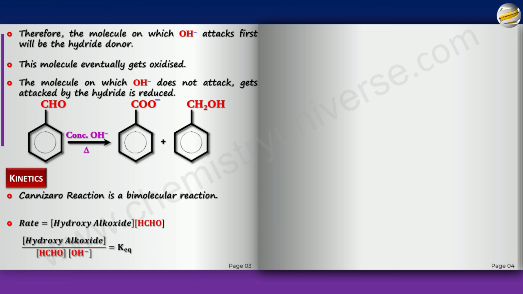Can you understand that? It will be the K equilibrium constant of reaction 1. And then from here, the hydroxy alkoxide ion becomes K equilibrium into aldehyde and base. And then in the rate, I substitute the hydroxy alkoxide ion, I get this. And you can clearly see it's a third order reaction.